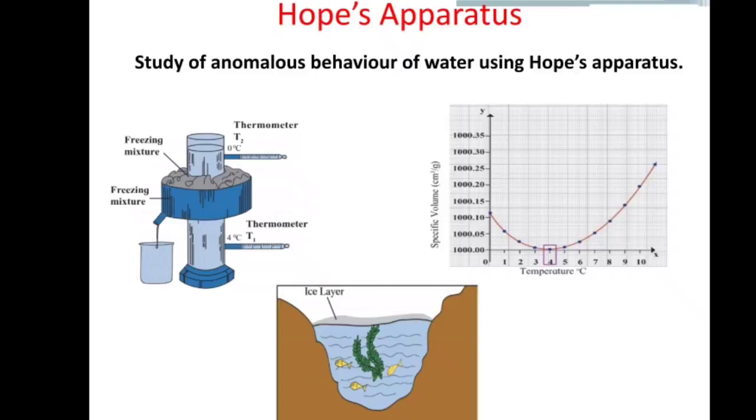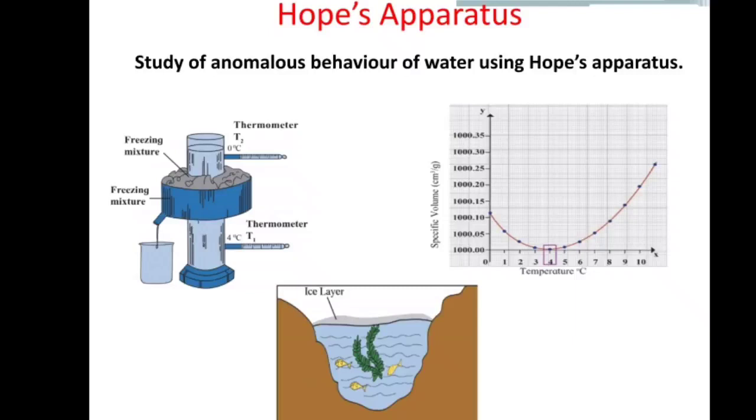However, once the temperature T1 on the lower part reaches 4 degrees Celsius, it remains almost stable. At that time, T2 decreases slowly to 4 degrees Celsius. Thereafter, since T2 starts changing rapidly, it records 0 degrees Celsius first, and after that the lower temperature T1 records 0 degrees Celsius. The point of intersection of the two curves shows the temperature of maximum density.